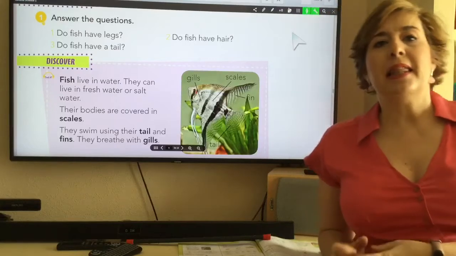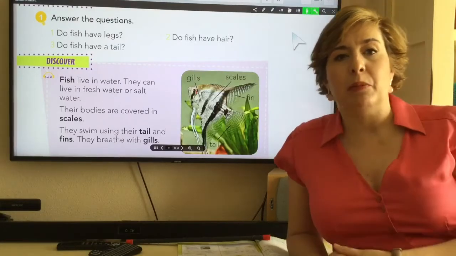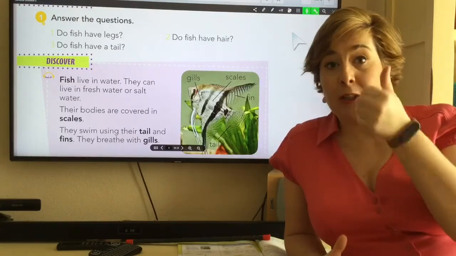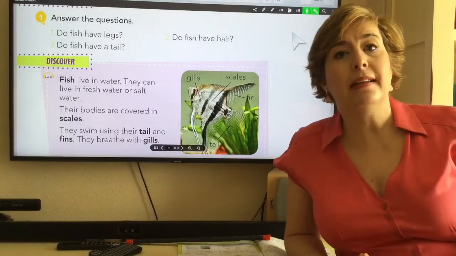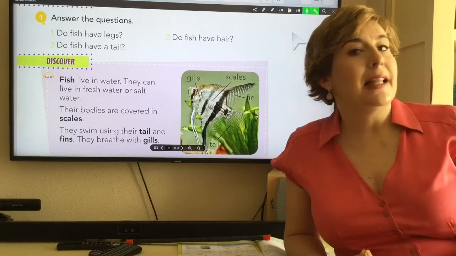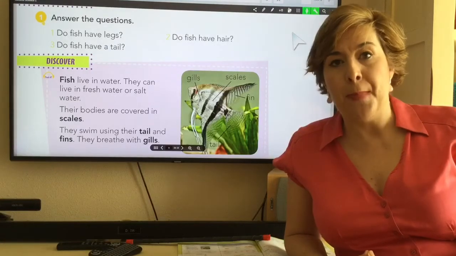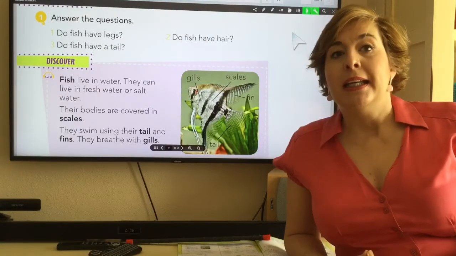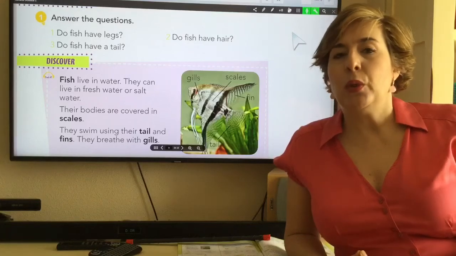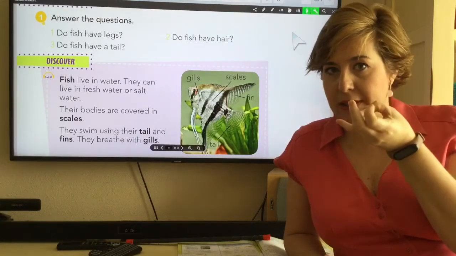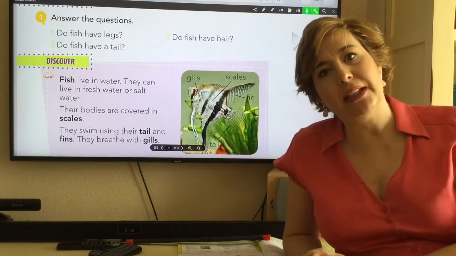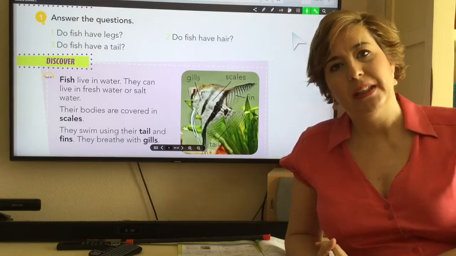Remember that we said that there are two groups of animals. Vertebrate animals that have a backbone and invertebrate animals that don't have a backbone. In vertebrate animals, we have studied mammals and birds. Do you remember the characteristics of mammals?